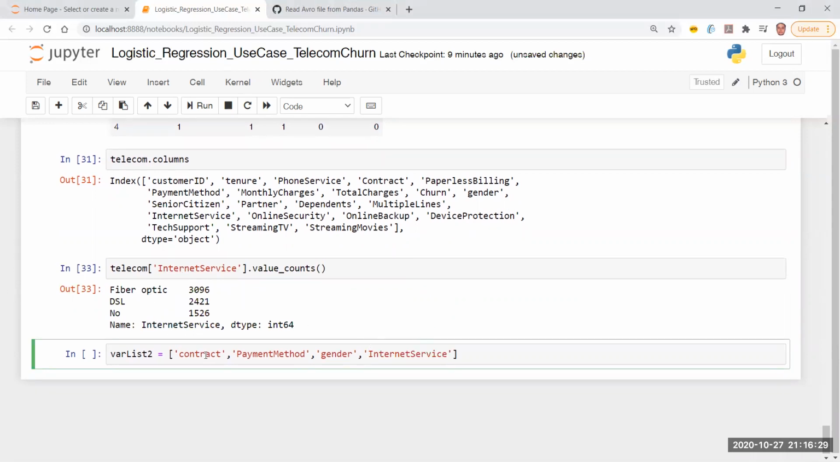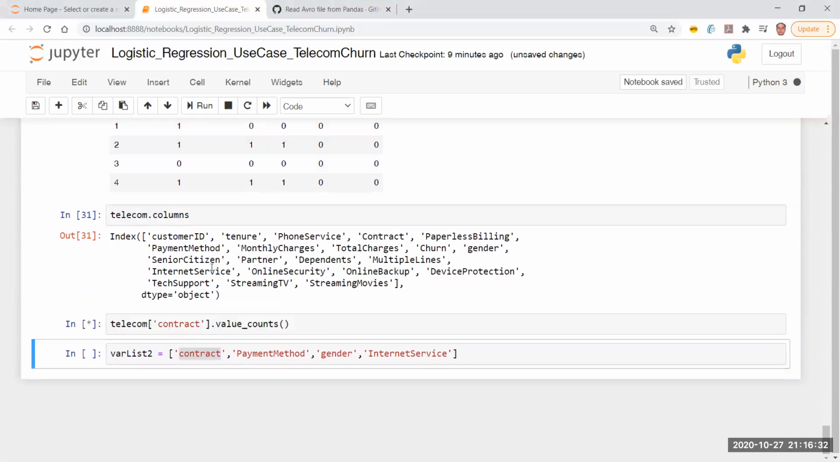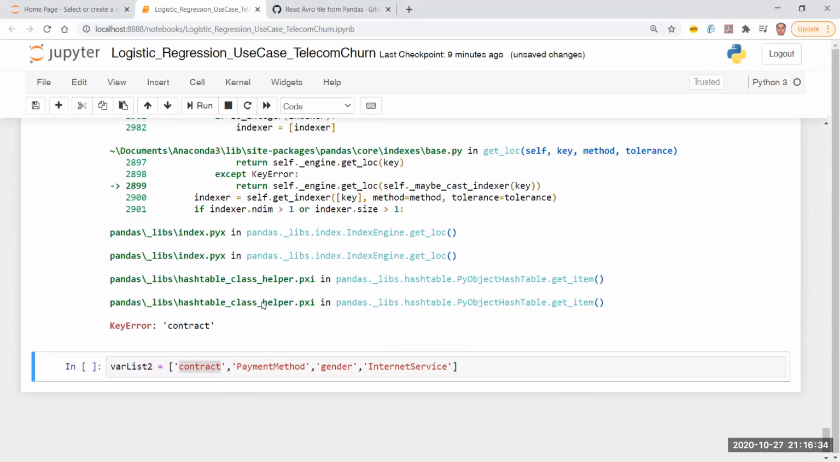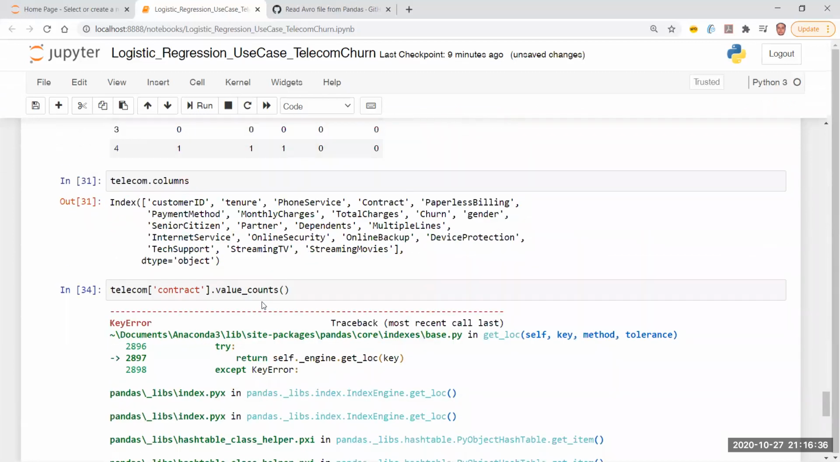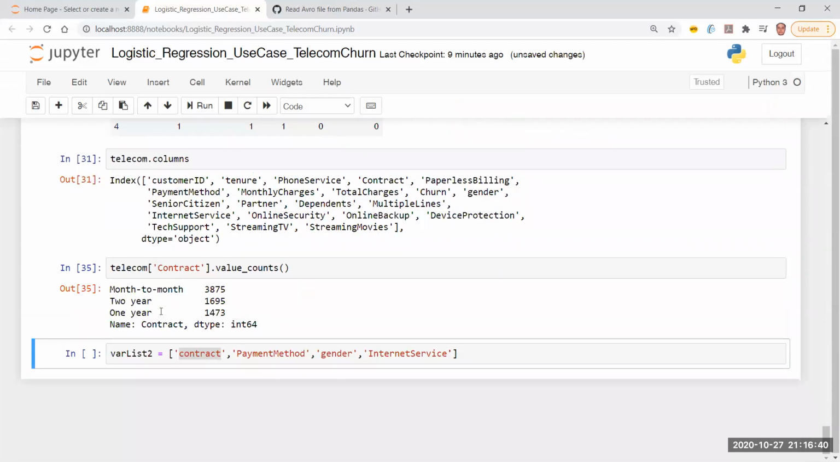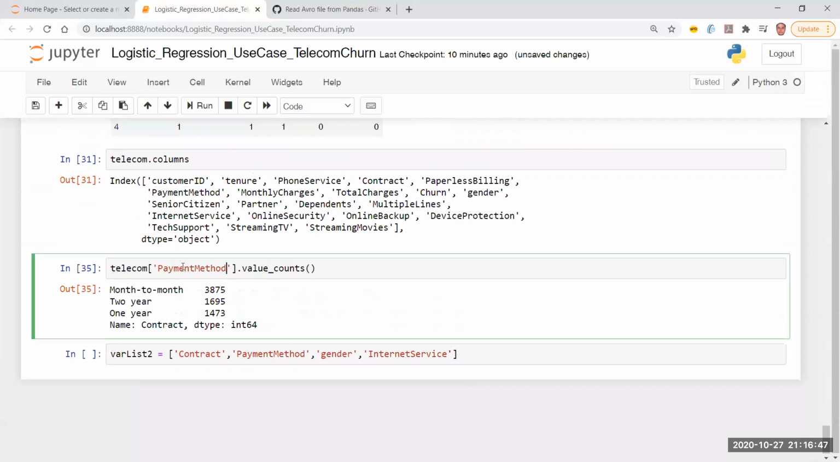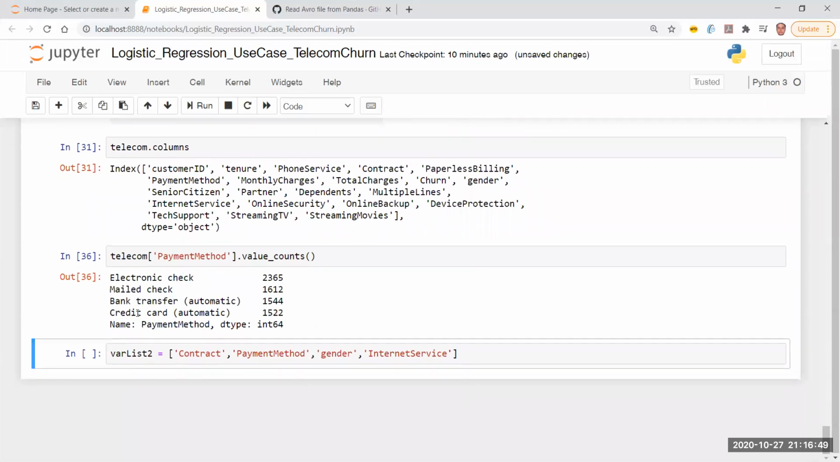So let's check the contract field once. Contract field is not there or what? Oh sorry, it is in capital. So the contract field has three distinct values. Let me just convert this also. Then I have payment method. Let me see what all distinct values are there. So I have four values, quite well distributed for the last three. The first one is a bit high, electronic check. Then I have gender, then I have internet service.